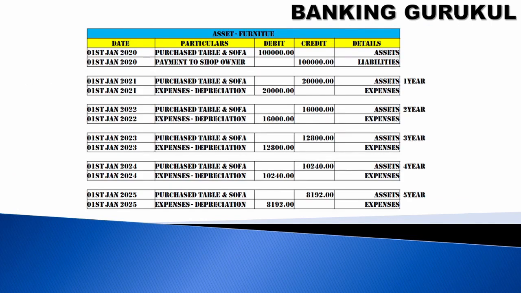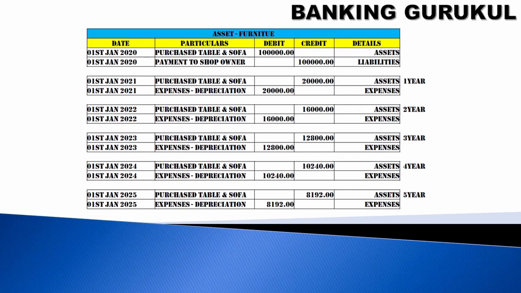So you see my example. I took the same example for two methods. 1 lakh is my purchase price, 20% is the depreciation. This is the reducing balance method, and the other one is the straight line method. In this method you can see the first year 20,000 is depreciated, then 16,000, then 12,800, then 10,240, then 8,192.